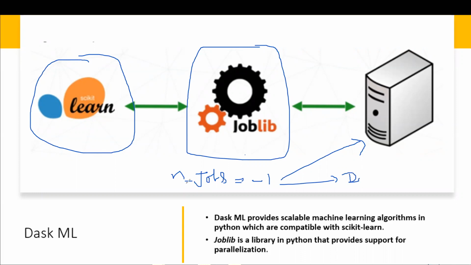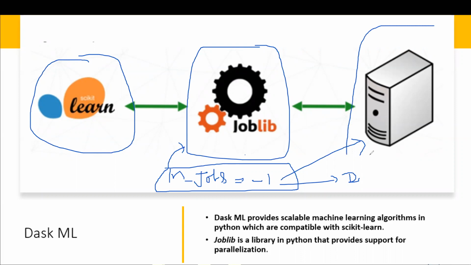This parameter will parallelize or distribute your computations across all the cores present in your system. In a similar way, joblib is a library that does this kind of functionality in our Dask. So for creating a Dask ML model, we are using scikit-learn, the joblib library, and our CPU cores, and with that we are going to run our model.